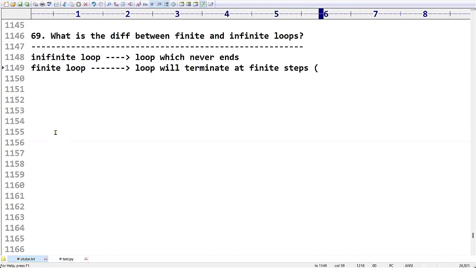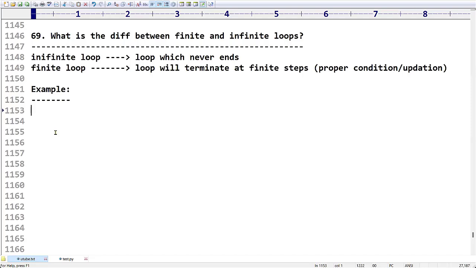See here, we have to place a proper condition and a proper updation. If you are doing these two activities very clearly, then that loop will become a finite loop. If you are not giving a proper condition, or if you are not doing a proper updation, then we are going to get an infinite loop. First, I will write a code for generating an infinite loop.